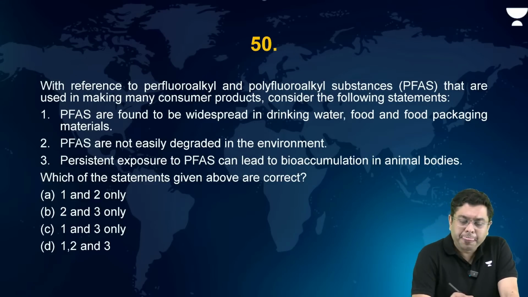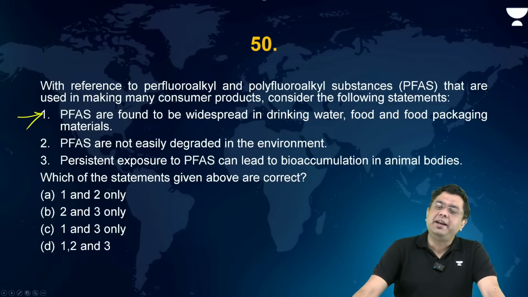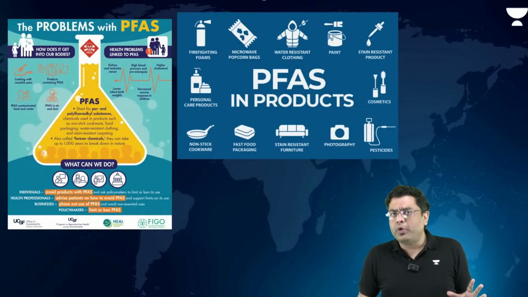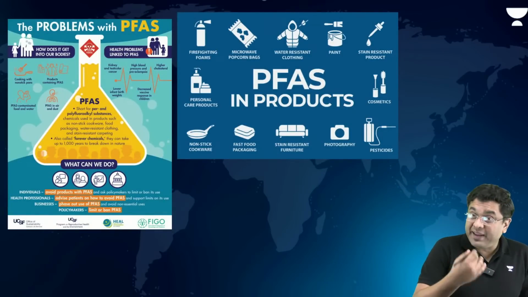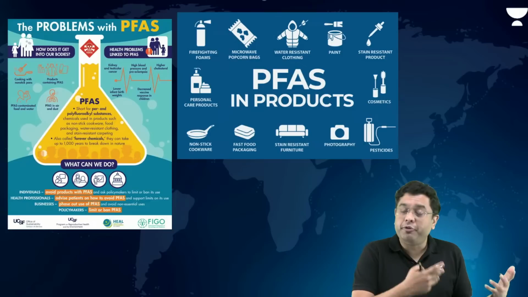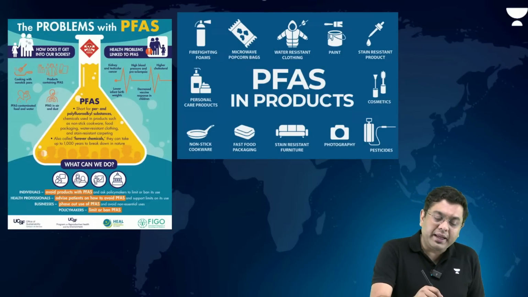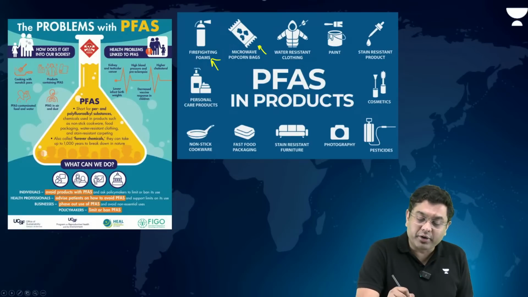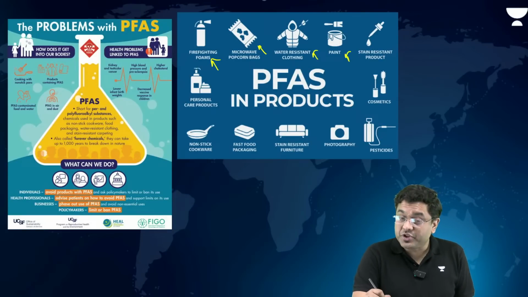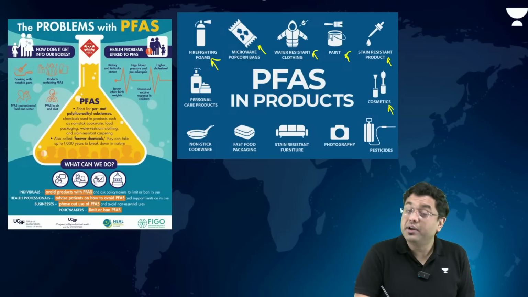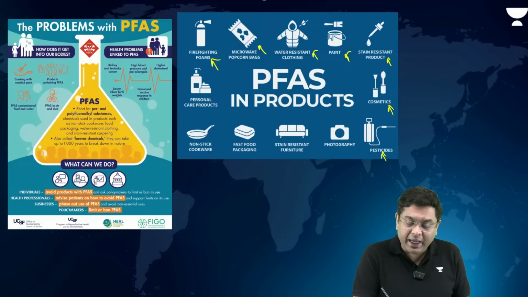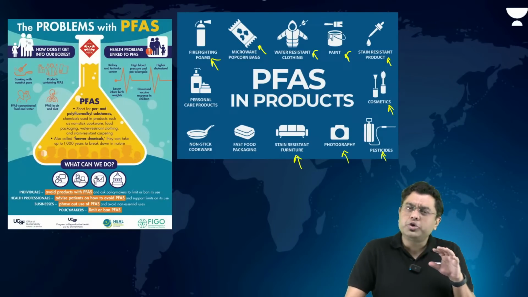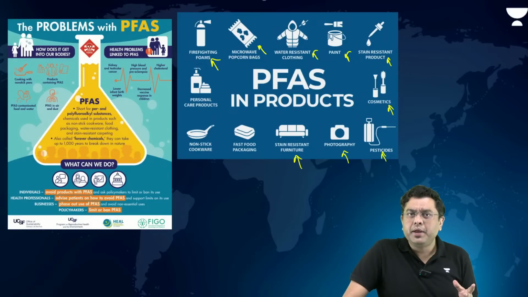PFAS are found to be widespread in drinking water, food, and food packaging materials. They are found in firefighting foams, microwave popcorn bags, water-resistant clothing, paint, stain-resistant products, cosmetics, pesticides, photographic reels, stain-resistant furniture. So you can see the prominence is almost prevalent. Everywhere it is there, right?